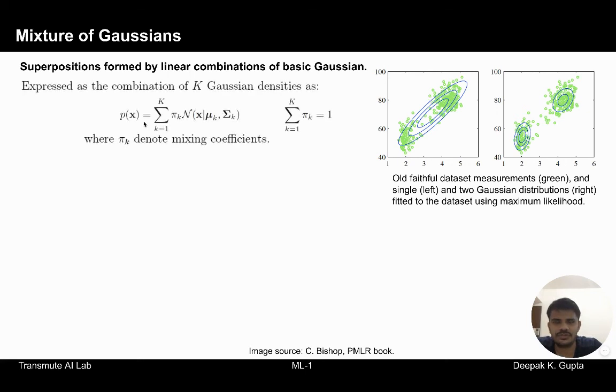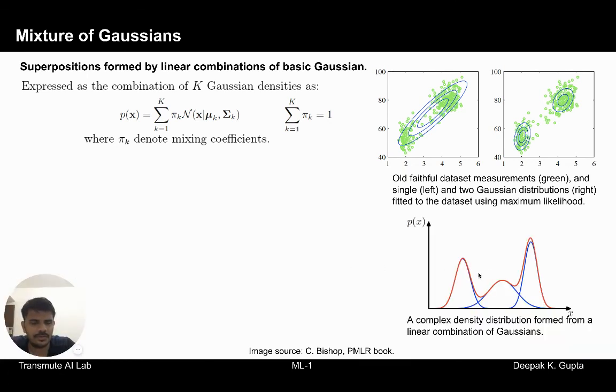The mixture of Gaussians is expressed as a linear combination of the Gaussians, and this term pi k is called the mixing coefficient. The overall summation of these pi k's is equal to 1. So this is the weighting term, a scaling term, and the summation has to be 1. This is an example of a complex distribution formed using the linear combination of Gaussians.